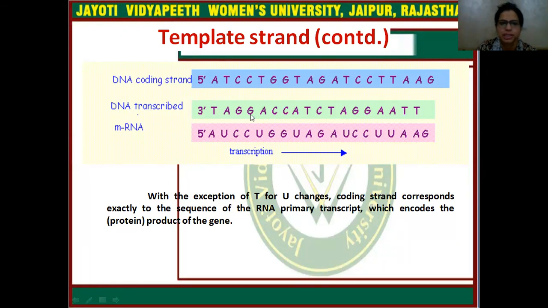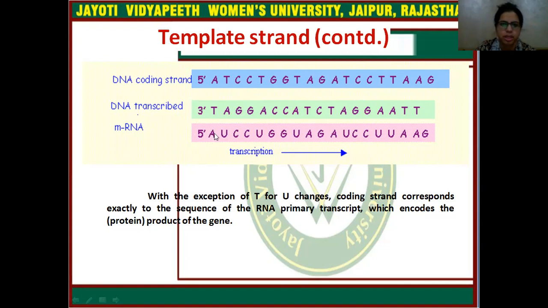You can simply see here, like in the template strand, if T is here, messenger RNA will have A, complementary. If it is having A, here is uracil. G, C, because G pairs with C. G again C, and A pairs with uracil. If we compare the messenger RNA sequence with the DNA coding strand, it is almost similar, except uracil.